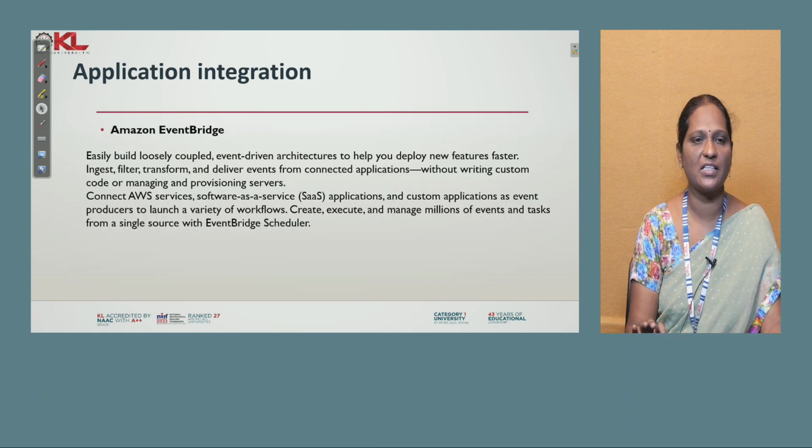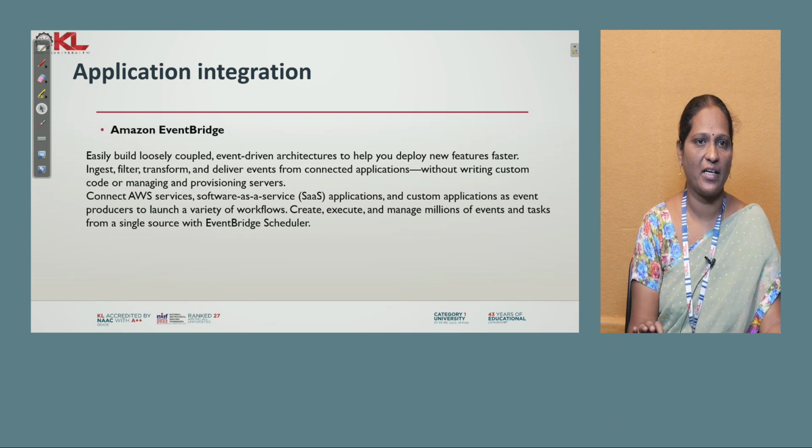The next serverless service is Amazon EventBridge. EventBridge can connect AWS services with software as a service. It is an application integration service where different applications can be deployed to build loosely coupled systems and event driven architecture. You can integrate multiple services together to deliver and transform without managing or provisioning servers.